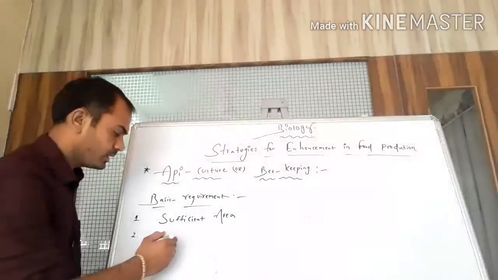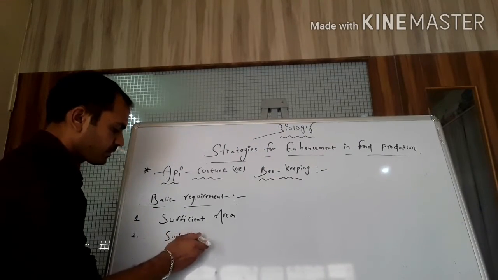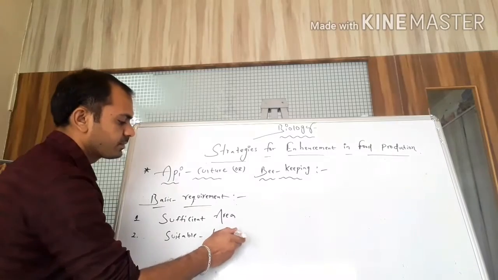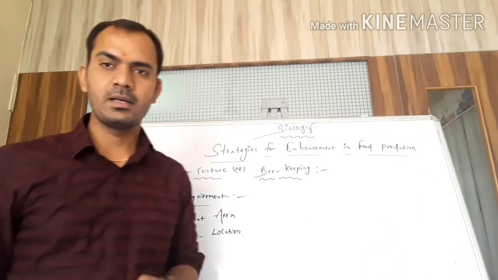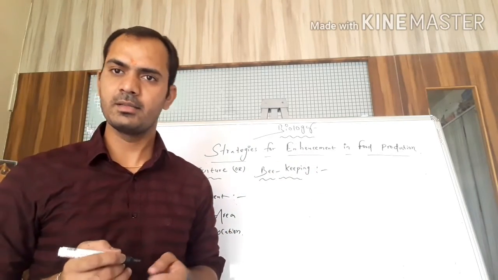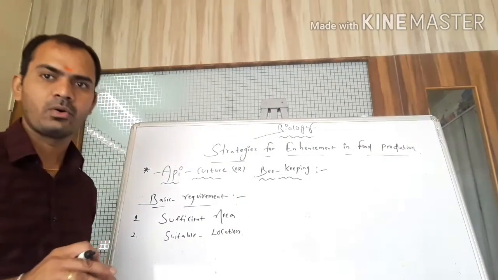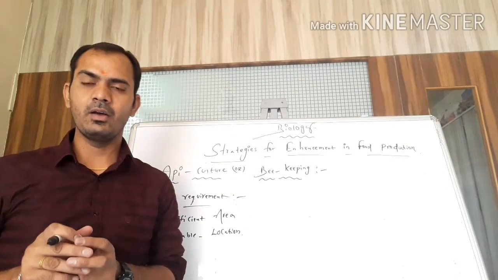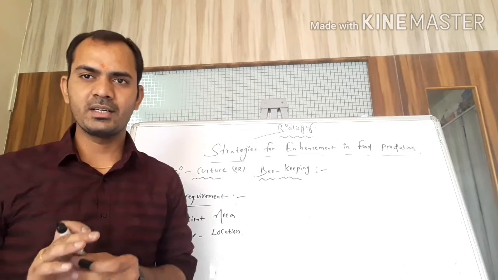Now the second one, students, is suitable location. Suitable location means the city outskirts or areas far from the city, so the surrounding atmosphere is important. There should be no vehicles, pollution or crowded population area.